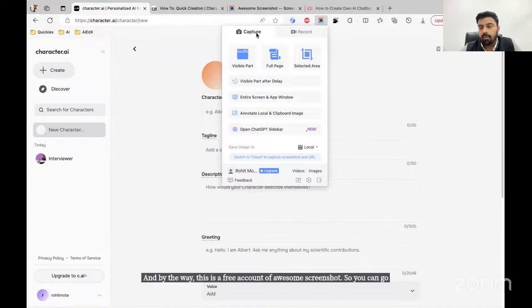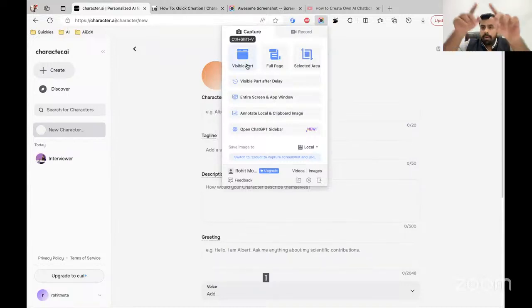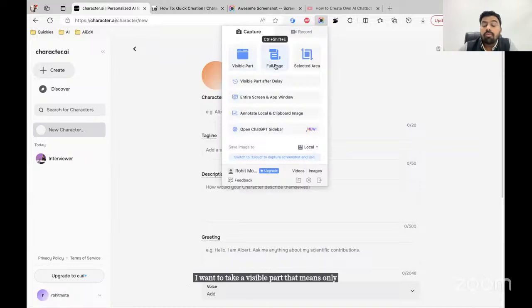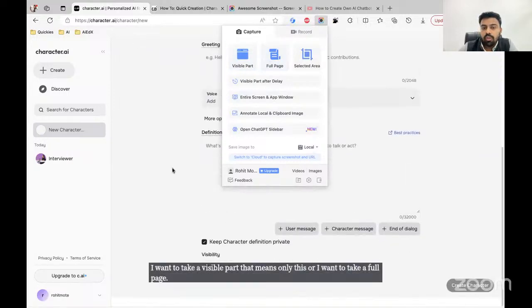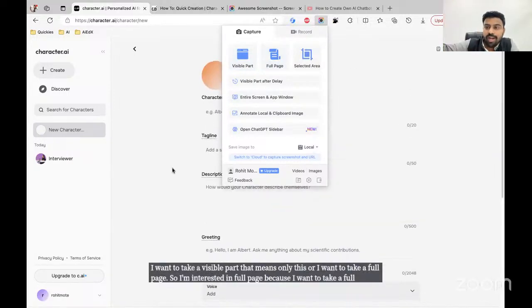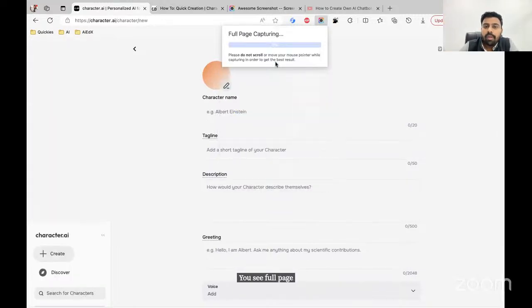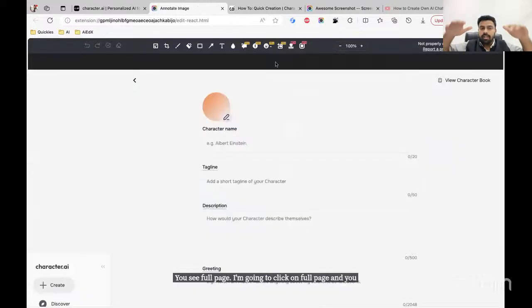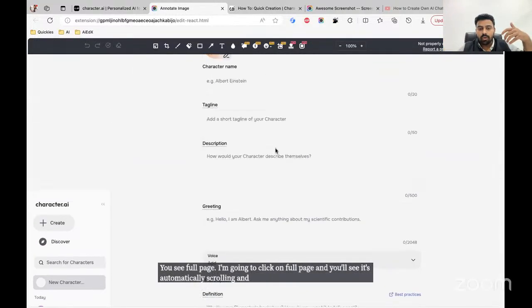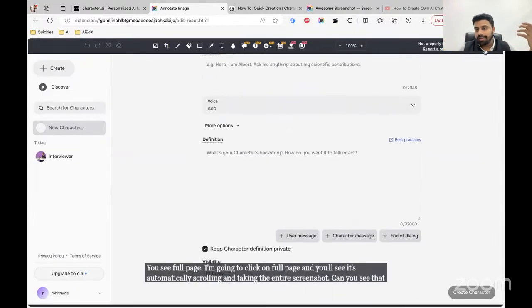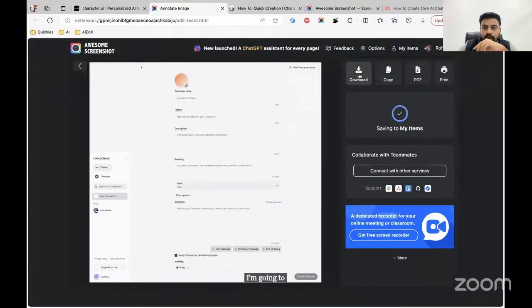It's very useful. I want to take a visible part. That means only this, or I want to take a full page. So I'm interested in full page because I want to take a full screenshot. I'm going to upload to ChatGPT and ask for the answers. Okay. You see full page. I'm going to click on full page and you'll see it's automatically scrolling and taking the entire screenshot. Can you see that? Entire screenshot is done literally in under a second. I'm going to click on done and I'm going to download it.